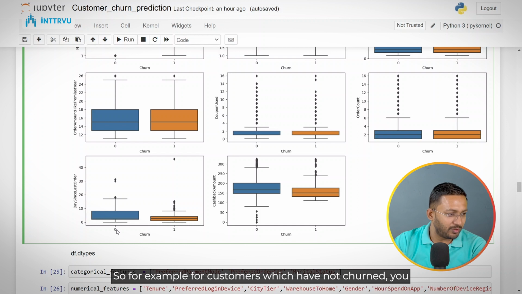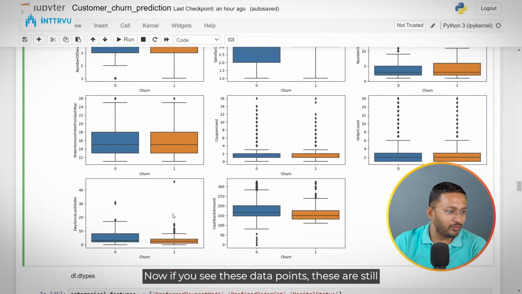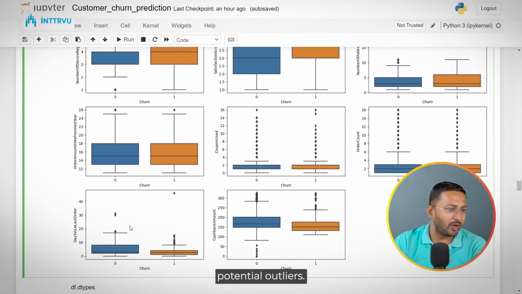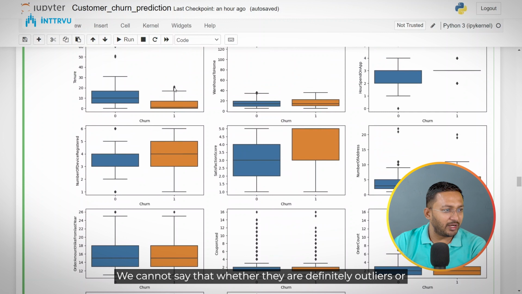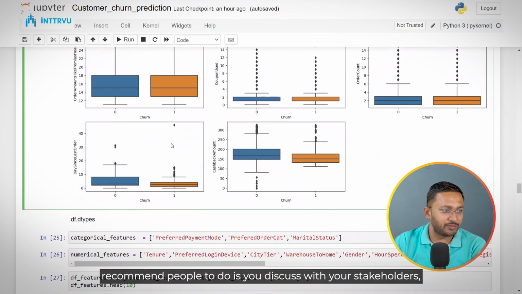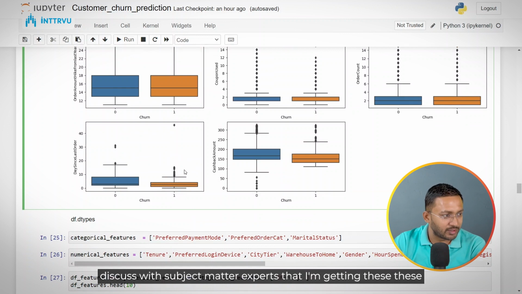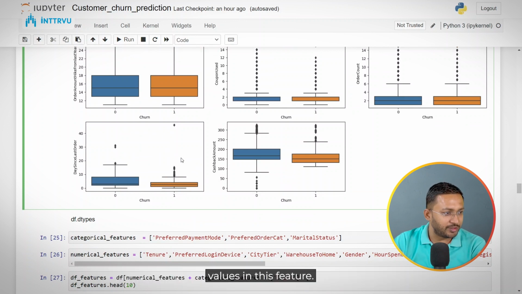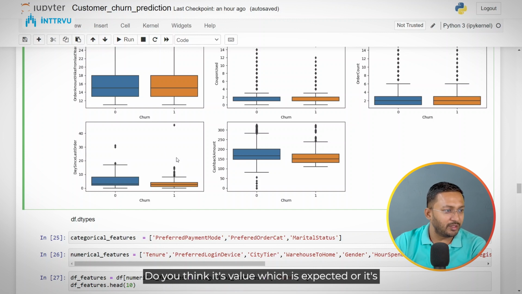So for example, for customers who have not churned, you would see that there is a lot of variation with respect to days since last order. But customers who have churned are within some range, but there are a lot of potential outliers as well. Now, if you see these data points, these are still potential outliers. We cannot say whether they are definitely outliers or not. So when you work in the industry, usually what I recommend is you discuss with your stakeholders and subject matter experts that I'm getting these values in this feature. Do you think it's a value which is expected or it's an anomalous value? Then you can try to remove it.